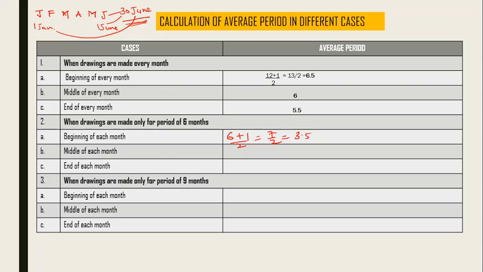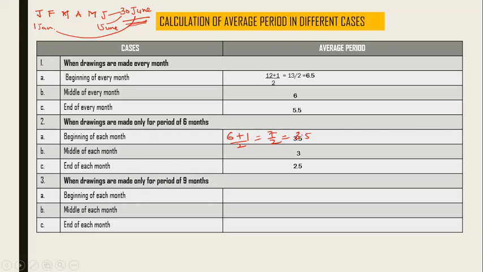Got it? So what difference have you found here? Please be very careful. If it says 6 months, the last date will become the 6th month end, 30th of June. Again the same way you are going to take it, 1st Jan. For middle you will take 15th Jan and 15th June. For end you will take 31st Jan and here 30th June. So that way you will come across the average period. Okay, once this average period is clear, you can use it in the previous formula and apply it directly to take out the answer.